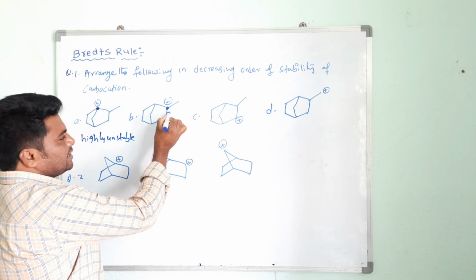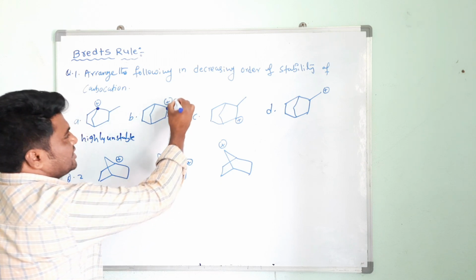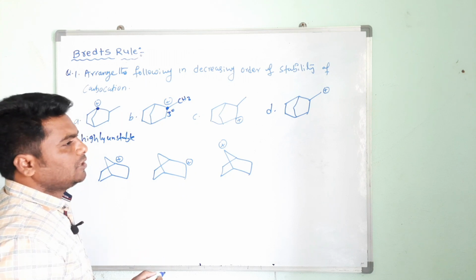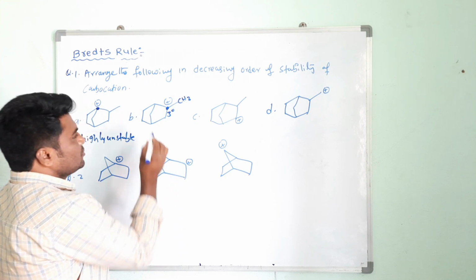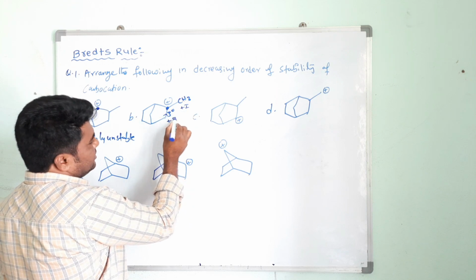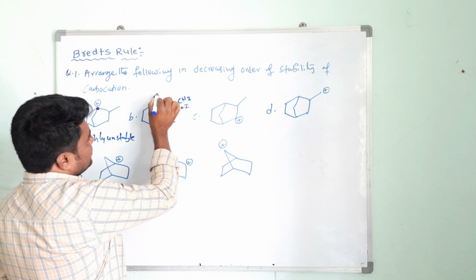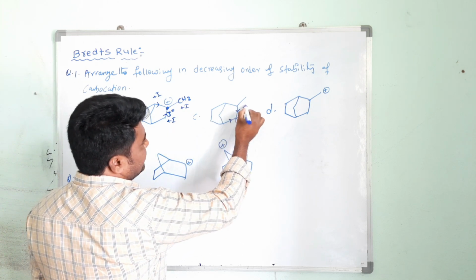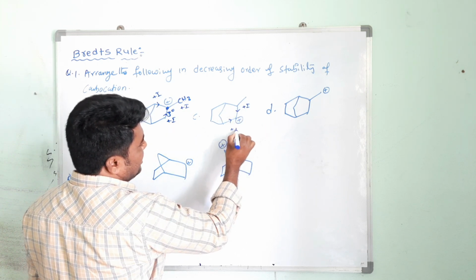So this tertiary carbocation is more stable because of more positive inductive effect and more hyperconjugation. Here this shows a plus I effect, here also a plus I effect, and this is also a plus I effect. Okay, more stable.